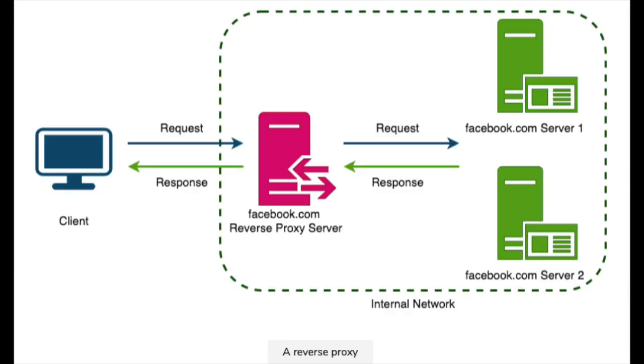Second type of proxy server is reverse proxy. A reverse proxy retrieves resources from one or more servers on behalf of a client. These resources are then returned to the client, appearing as if they are originating from the proxy server itself and hence anonymizing the server. Contrary to forward proxy, where we hide the client identity, reverse proxy server hides the server identity. In most of the cases, API gateway will be used to act as reverse proxy server.